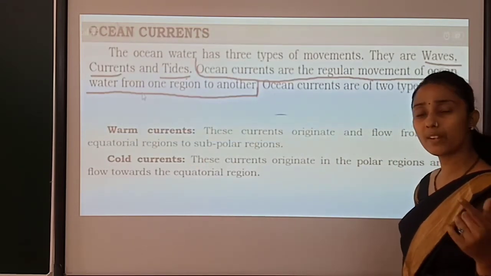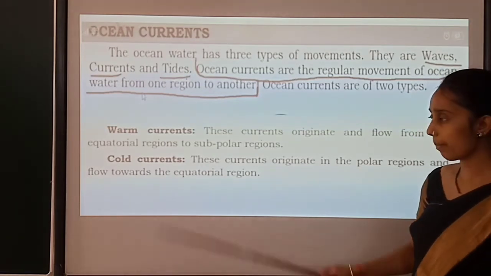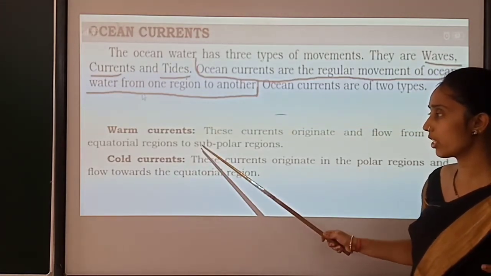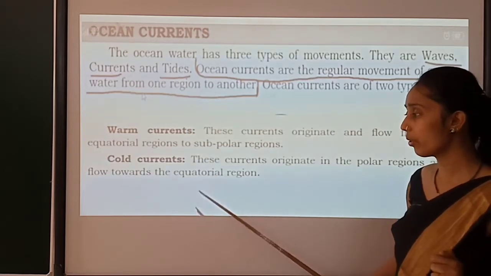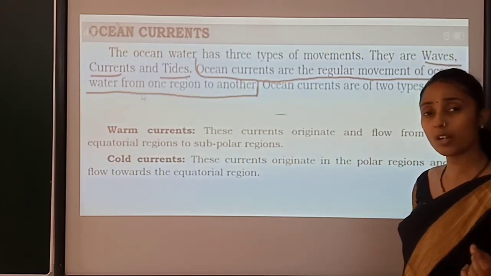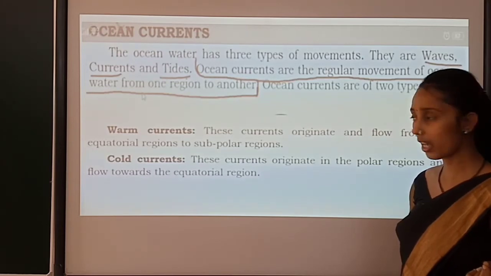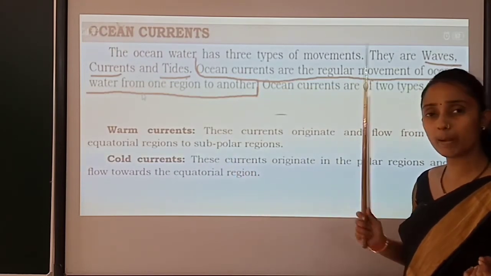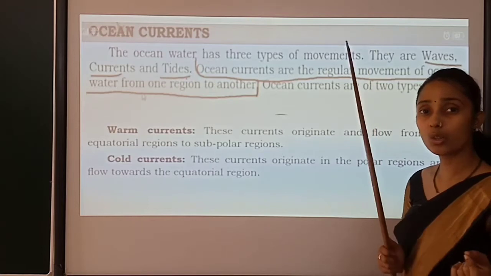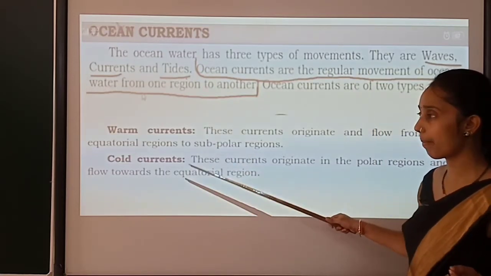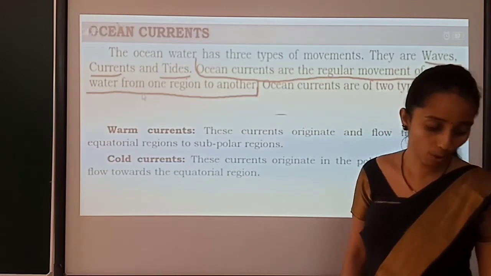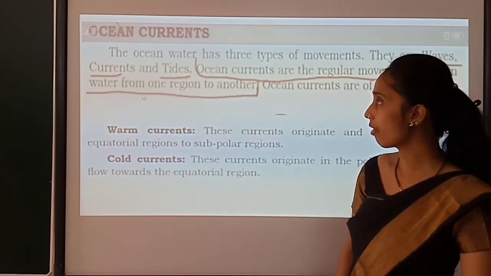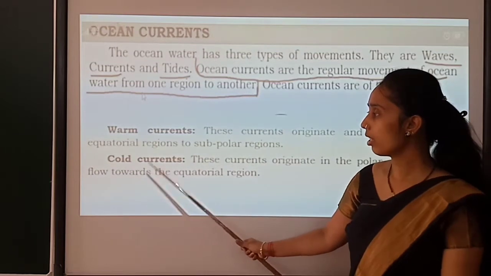What is the difference between the equatorial region and the polar region? As per the temperature, in the equatorial region the temperature of the water is high, and in the polar region the temperature of the water is cold. So on that basis the warm and cold movement of water can take place: warm current and cold current.